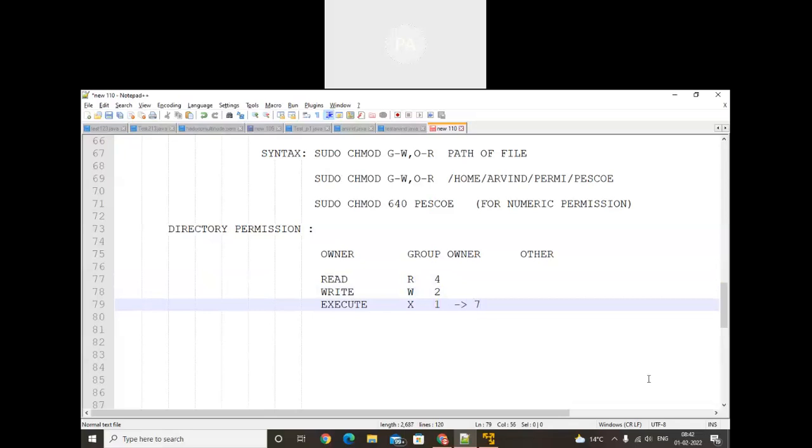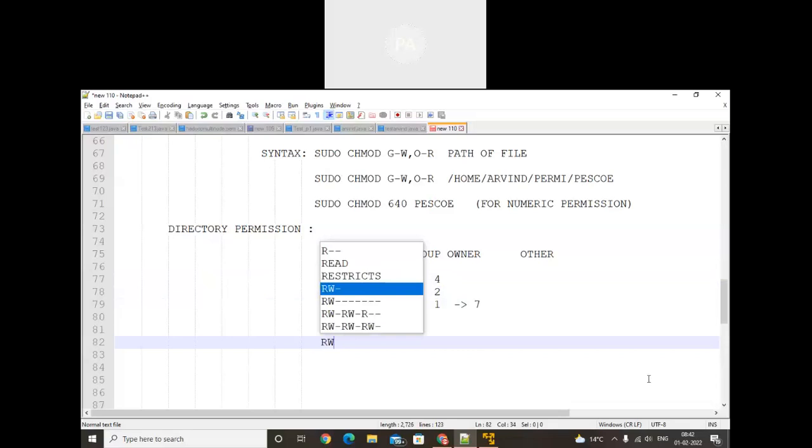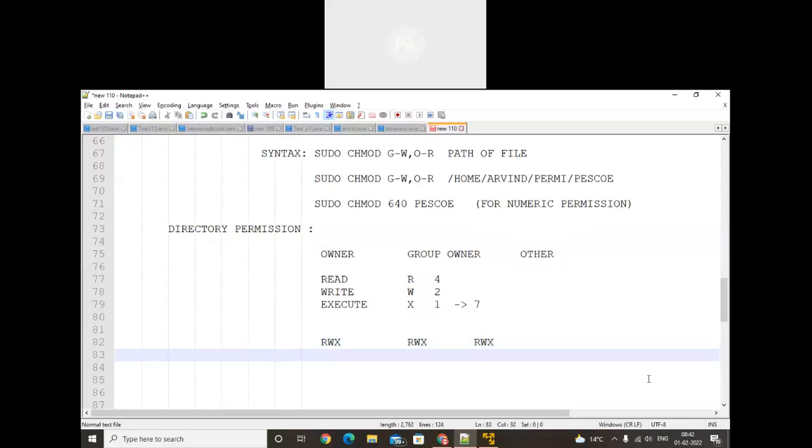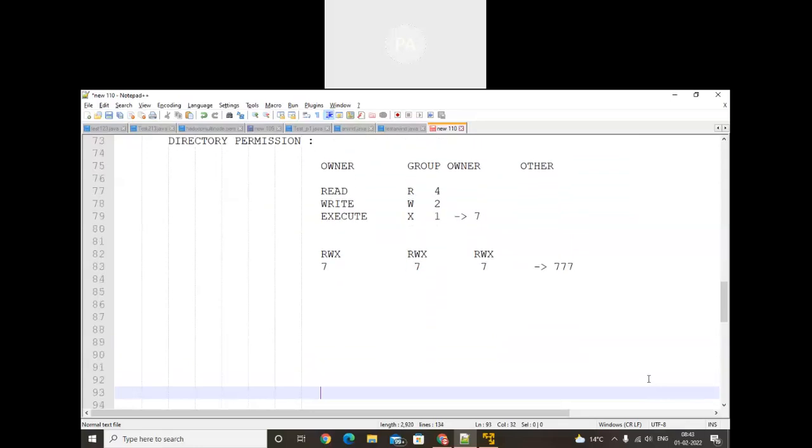So max permission will be 7. We can add read write execute for the owner, read write execute for the group owner, read write execute for the other. Okay. When we write in the numeric, then it will be treated as a 7. Max permission will be 777. Okay. So here I will create the folder one more time.